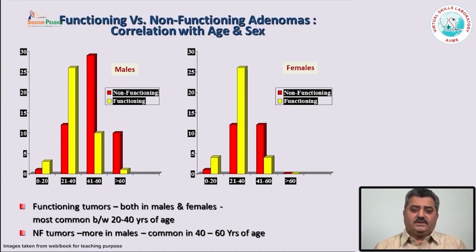We also carried out a study to differentiate between the functional and non-functional pituitary adenoma in India, and we found that functional pituitary adenomas are more common between 20 to 40 years of age, both in males as well as females, whereas the non-functional pituitary adenomas are most common after the age of 40.